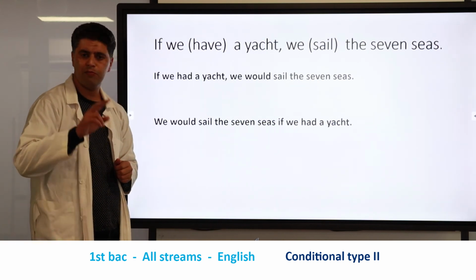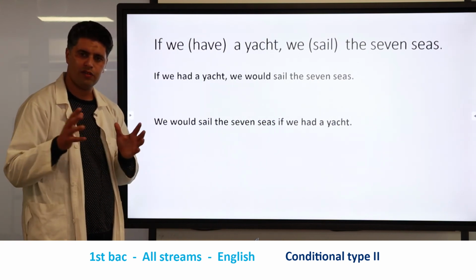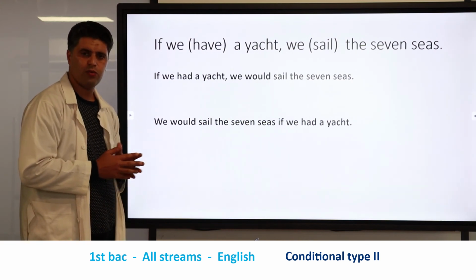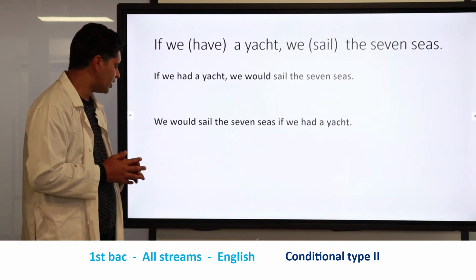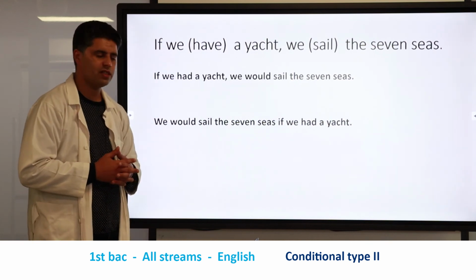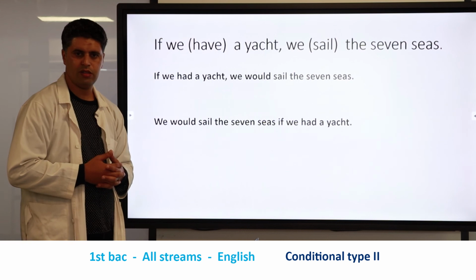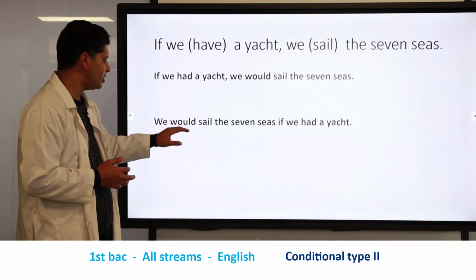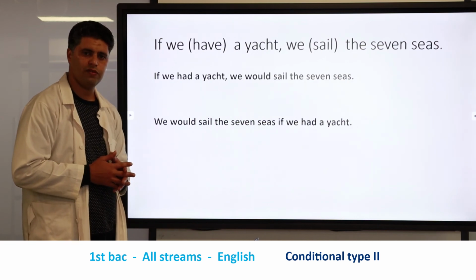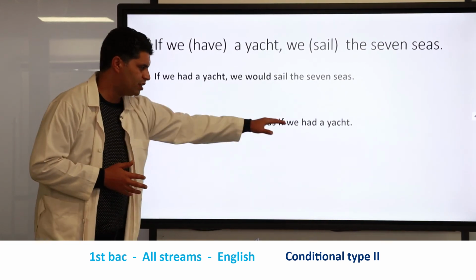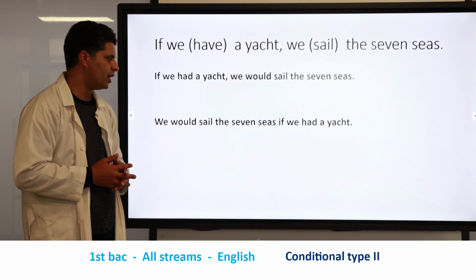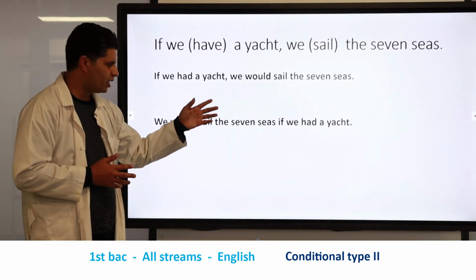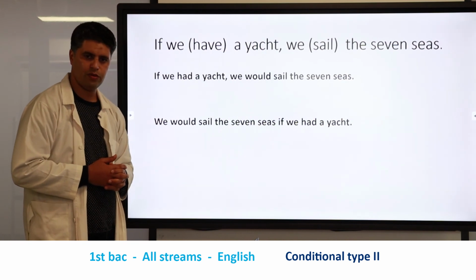We can make the inversion of the cause and the effect, and in this case we may start with the effect. We would sail the 7 seas if we had a yacht. As you can see here, it is the first part in which we have a subject plus would plus the base form of the verb to sail, and in the second part we have the conjunction if, the subject we, and the past simple of the verb to have.